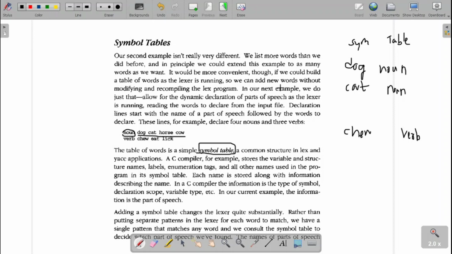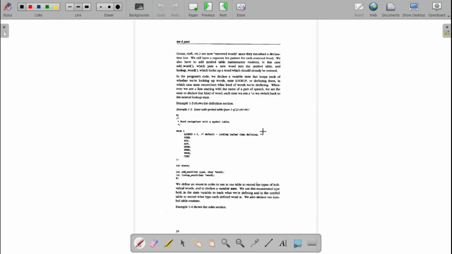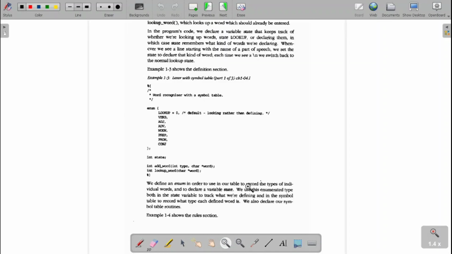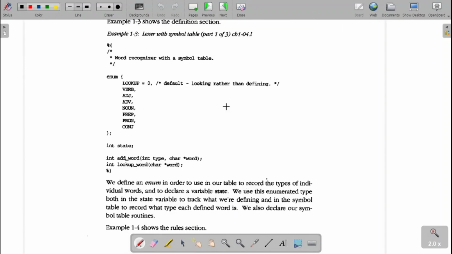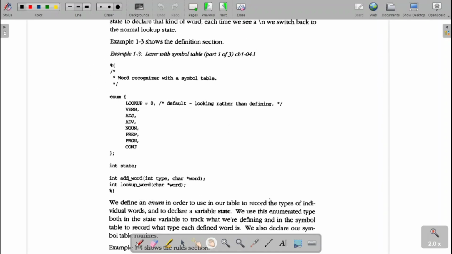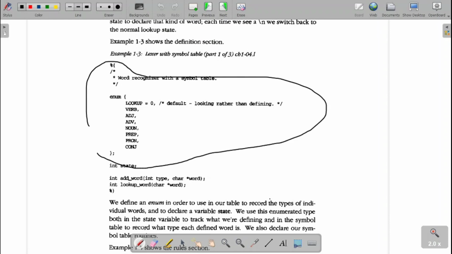Like that, in place of having static parts of speech, here we have the symbol table used. Now look at the rest of the program. This is my definition section, where I have the enumeration values: verb as 1, adjective 2, adverb 3, lookup value is 0, noun 4, then preposition, pronoun and conjunction. Then adding: when we add, there are two options. First I will give noun and I will give dog.